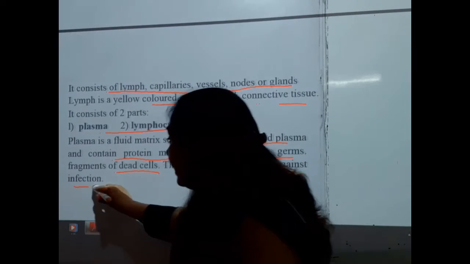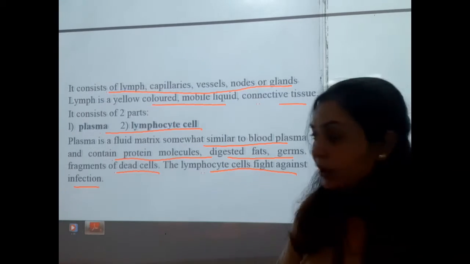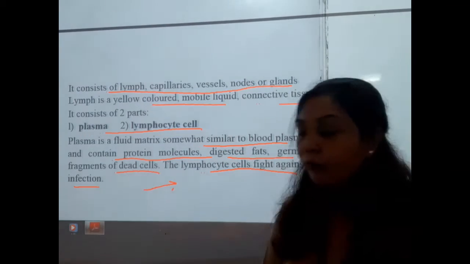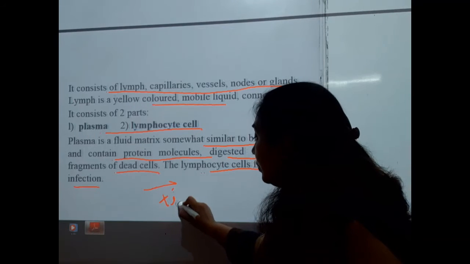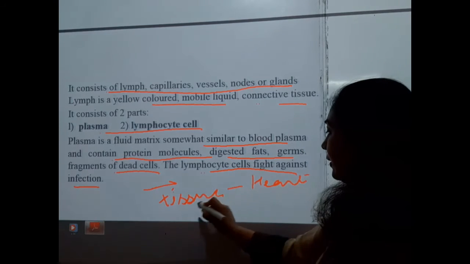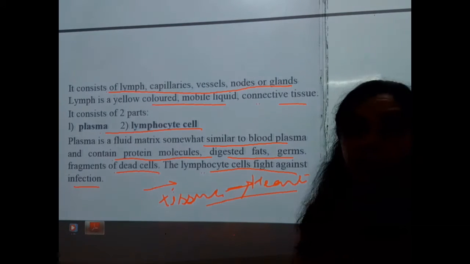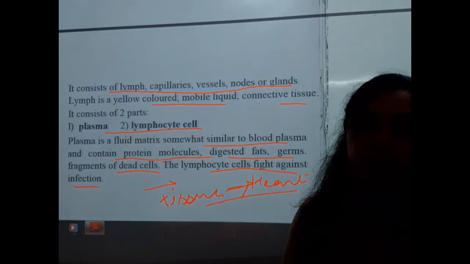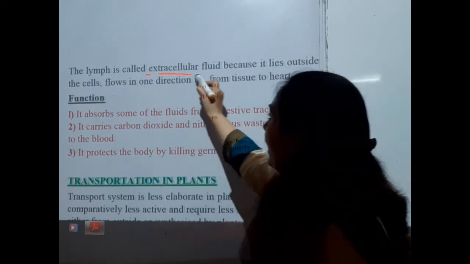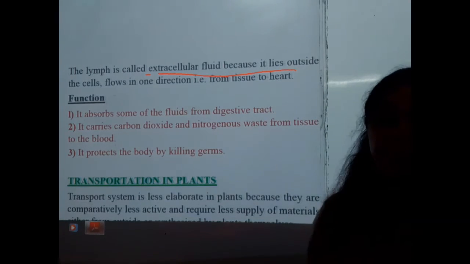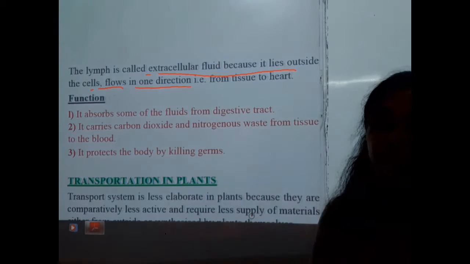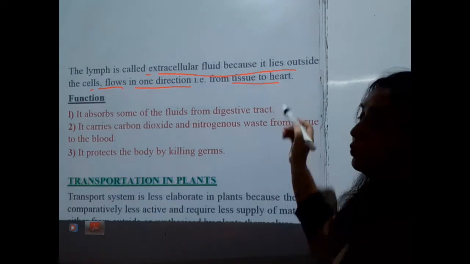But remember here, this is unidirectional. The plasma will go from the tissues to the heart. So that is the unidirectional flow in the lymphatic system. The lymph is called extracellular fluid because it lies outside of the cells and flows in one direction, from tissue to the heart.